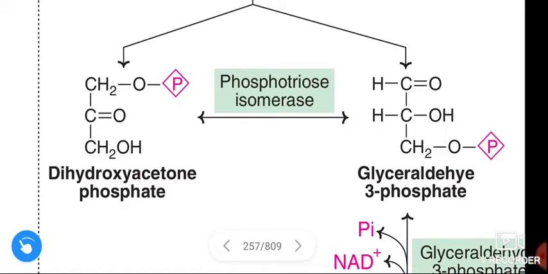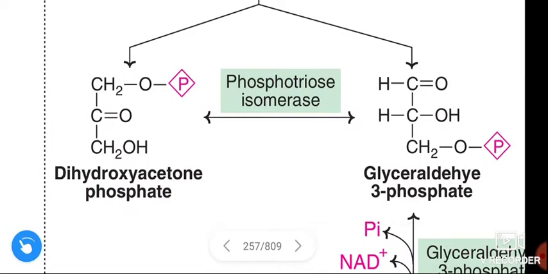In this reaction, glyceraldehyde 3-phosphate and dihydroxyacetone phosphate are interconverted. In the presence of enzyme phosphotriose isomerase, dihydroxyacetone phosphate is converted to glyceraldehyde 3-phosphate. Thus, 2 molecules of glyceraldehyde 3-phosphate are formed from only 1 molecule of glucose.